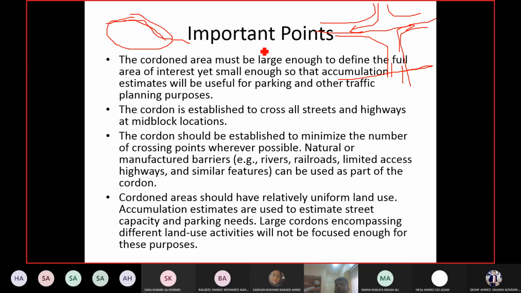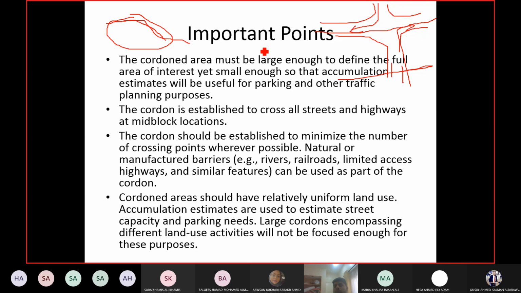Okay, so it is important for the planning that the area within the cordon is a uniform land use area. So for example, if I estimate the number of parking spaces I should provide, I know these parking spaces are for schools or these parking spaces are for shops. Similarly, in the other example, the area behind the malls is a residential area.